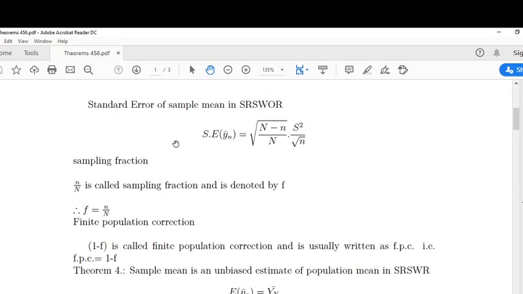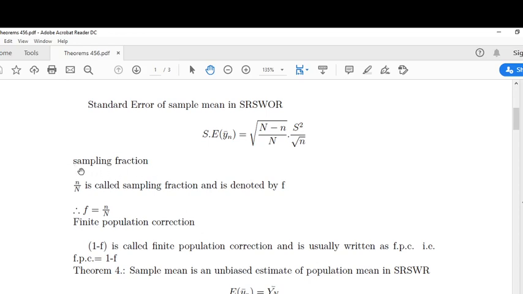Look here, this is the standard error of sample mean in simple random sampling without replacement. The standard error of sample mean is given by root of (capital N minus small n) by capital N into capital S square by n, all under the root. This is the standard error of sample mean in simple random sampling without replacement.